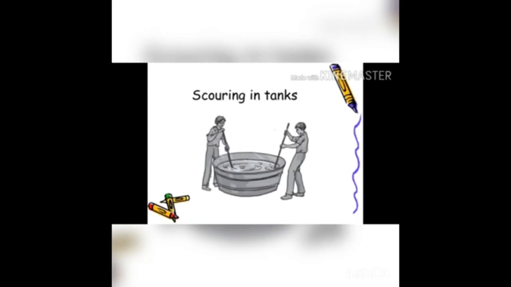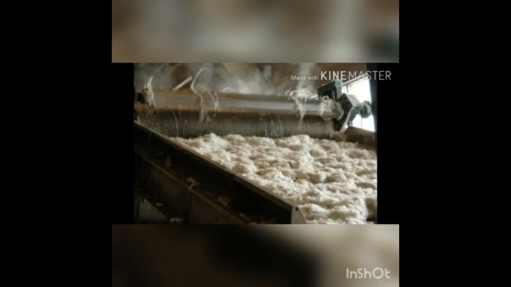So washing is the first thing that needs to be done. This washing can be done manually with a big container. See this picture of that container, where you put all the wool or hair of the sheep and clean it manually. It can be done using machines nowadays.